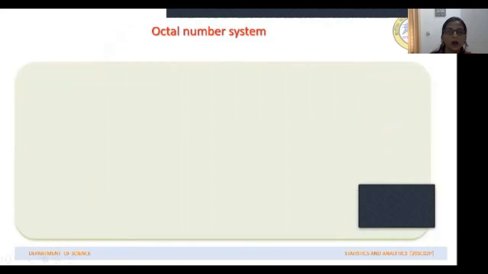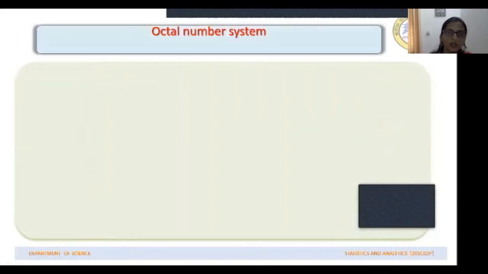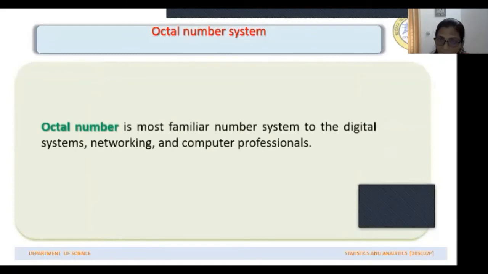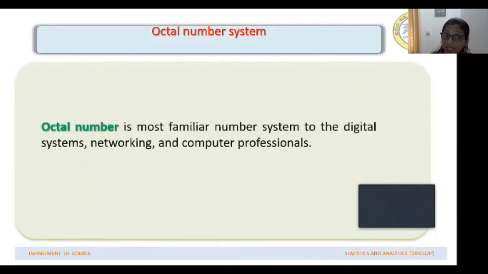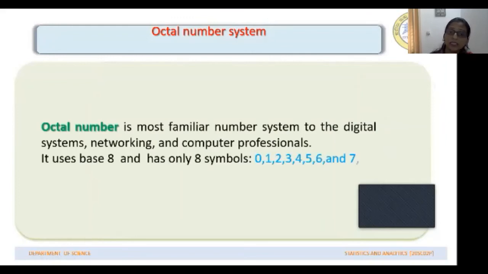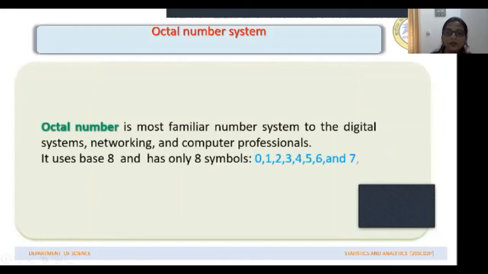Same way, octal number system. Octal number system is also a familiar number system in digital systems and networking. It uses base 8 and it has symbols from 0 to 7, and the remaining numbers are written in terms of these symbols. Now to convert a decimal number into the octal number system, you have to go on dividing the number by 8 and you'll have to arrange the remainders that you have got.